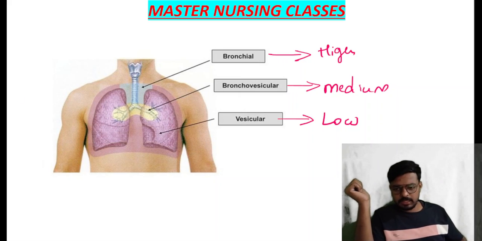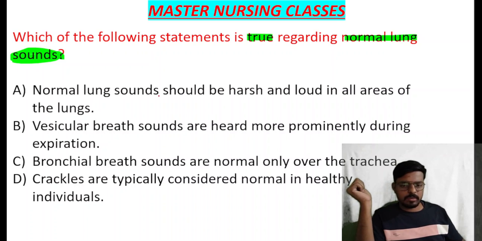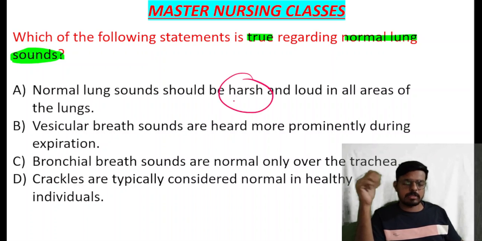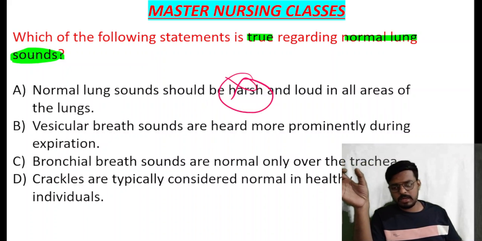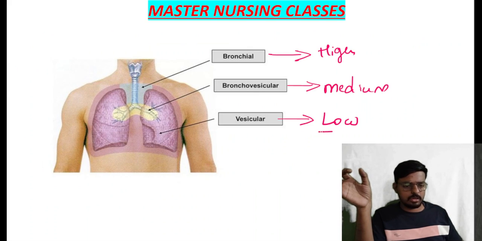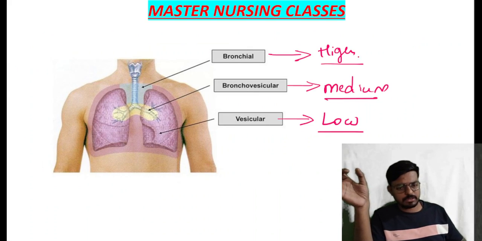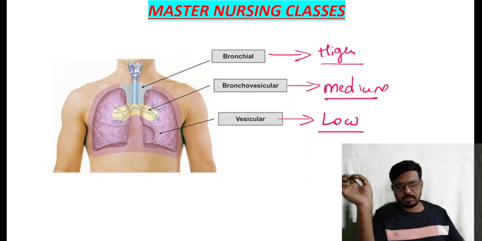In option A, they have said normal lung sounds should be harsh, meaning all the lung sounds should be harsh. No. We have normal lung sounds as low pitch, medium pitch, and high pitch. So option A is not correct.